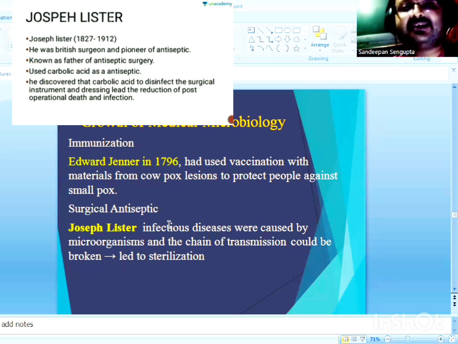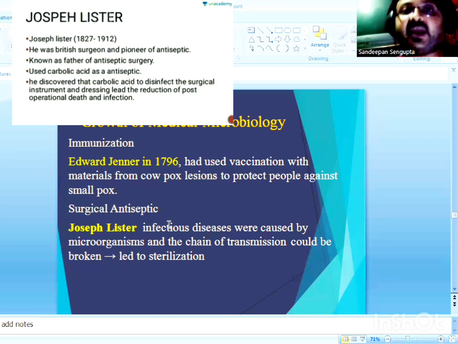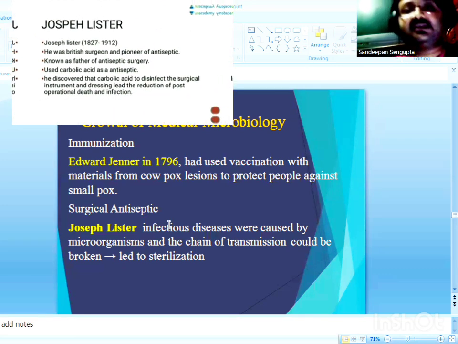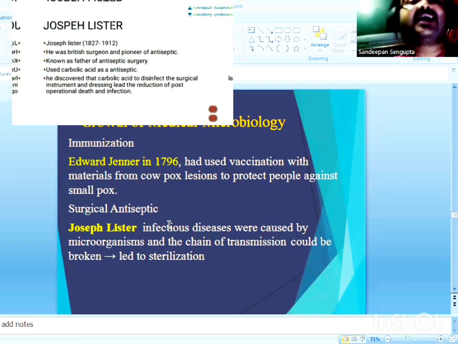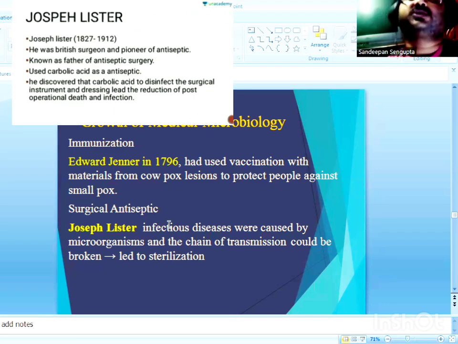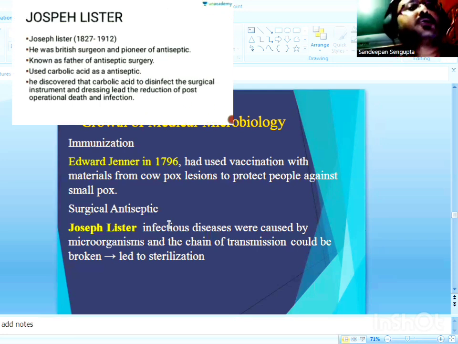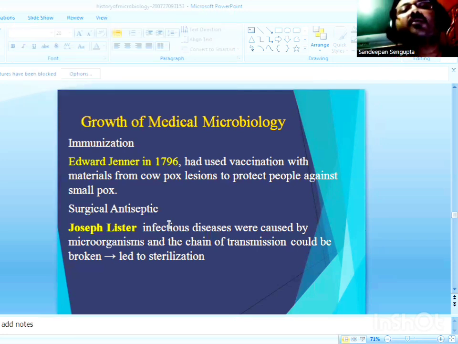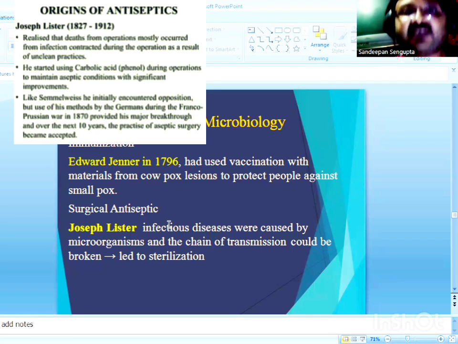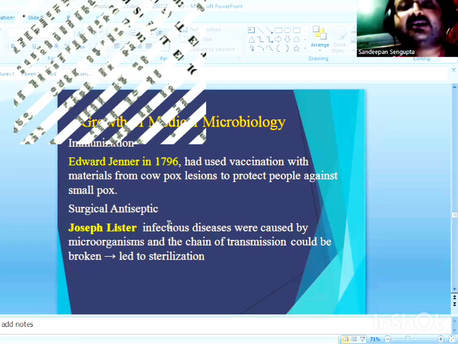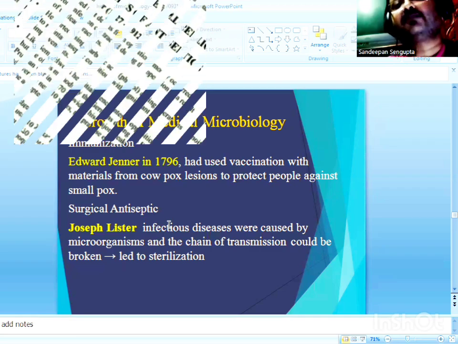Not only this, he also popularized a fine spray, a mist of carbolic acid, that was sprayed in his operation theater to sterilize the air before the operation was performed. Moreover, Lord Joseph Lister soon introduced the method of sterilization and started using physical and chemical agents to sterilize his surgical instruments before performing surgery at his operation theater.